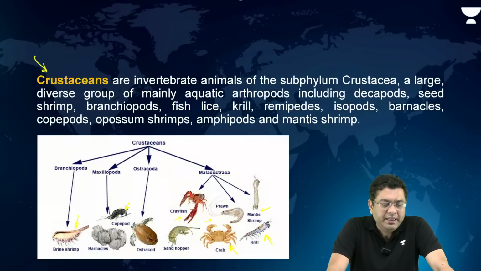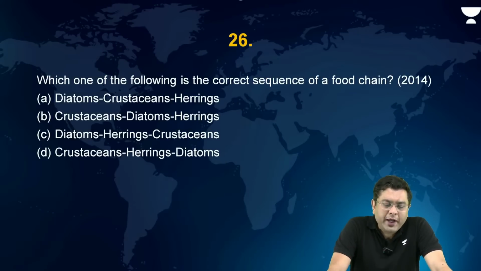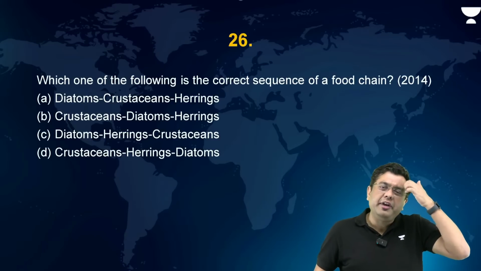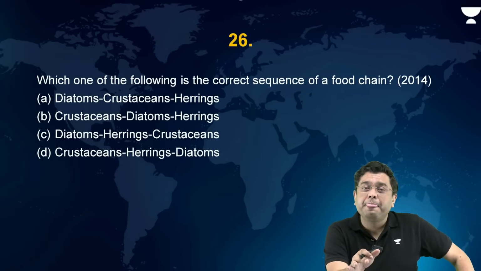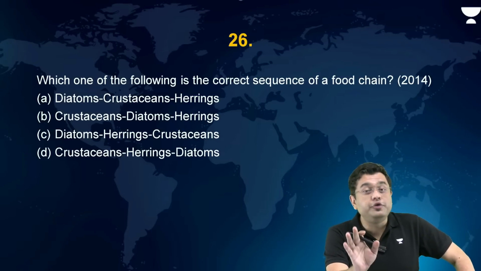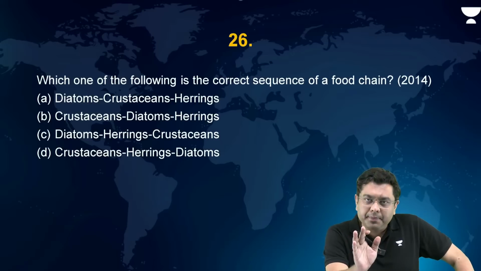Okay. Now, which one of the following is the correct sequence of the food chain? Diatoms, crustaceans, herrings. These are the three species. Here, what you need to be aware of to get the question correct is what these species are. Again, your basic knowledge of geography will come to your help.